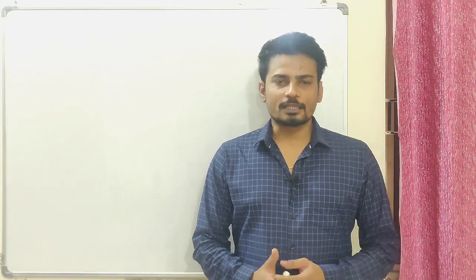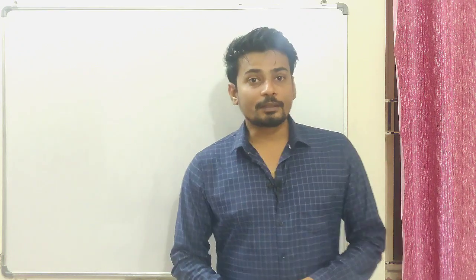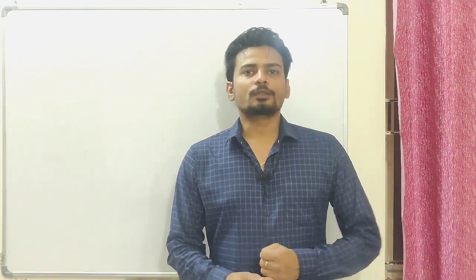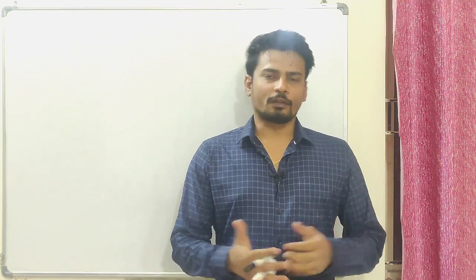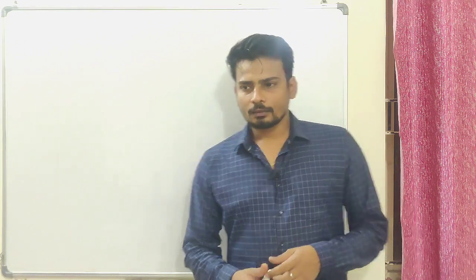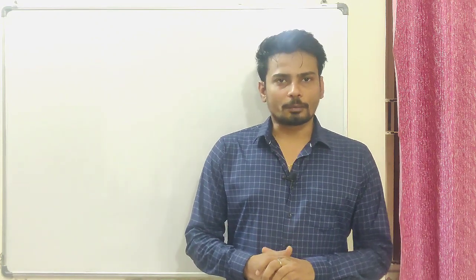Today I'm starting the first chapter of class 12 physics. Before I go ahead, let me tell you the things that we need to study in class 12. We have to study electromagnetism, then optics and modern physics. That's all. When we talk about electromagnetism, it basically consists of 4-5 topics.